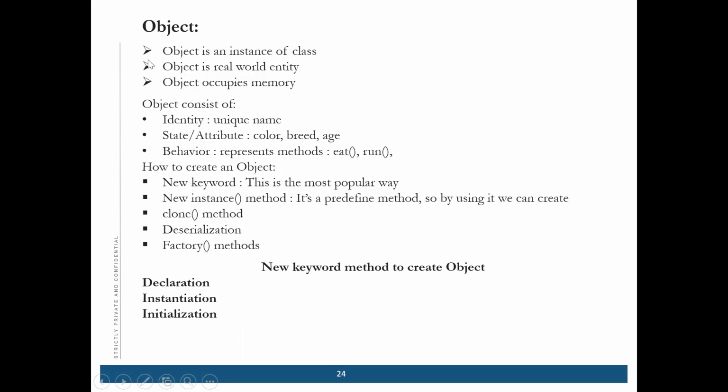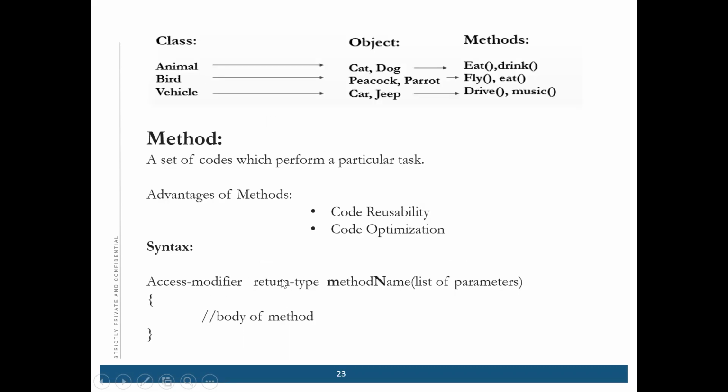Now coming to the return type. Return type is usually void or integer, whatever is your return type. When you are writing a method, this is the syntax, like either public or default. If you don't write it, it is default.